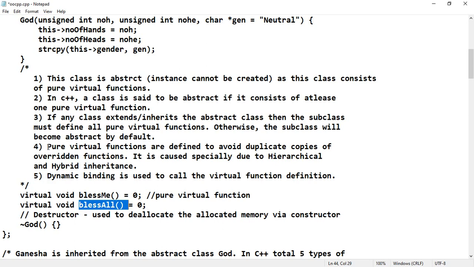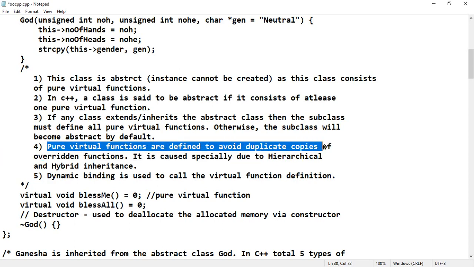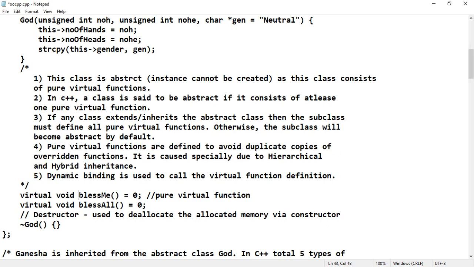So pure virtual functions are defined to avoid duplicate copies of overridden functions. For example, say class X is extending the God class, that means taking the properties from God. Then this bless me definition will exist in God and also exist in its subclasses. So thereby what will happen? Duplicate copies of the same function definition will come into the picture. So for that reason, pure virtual functions are defined to avoid duplicate copies of overridden functions.